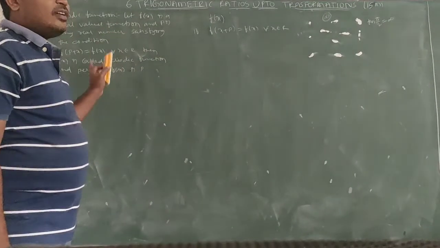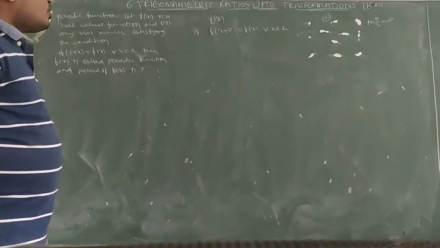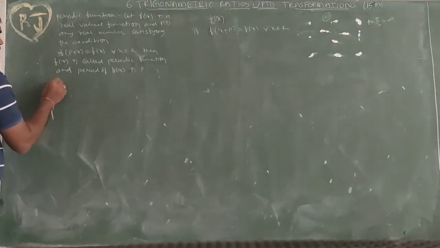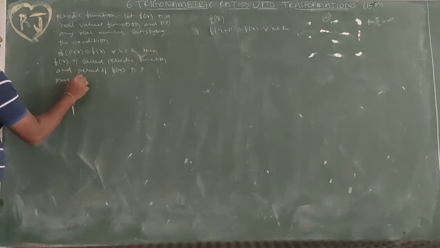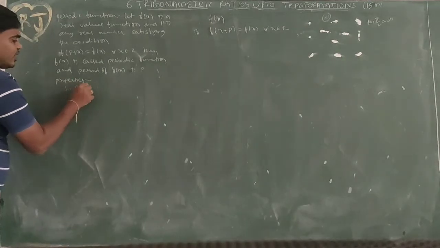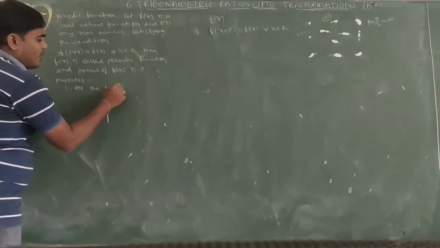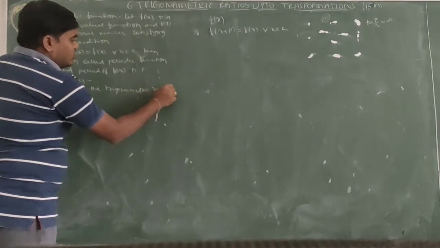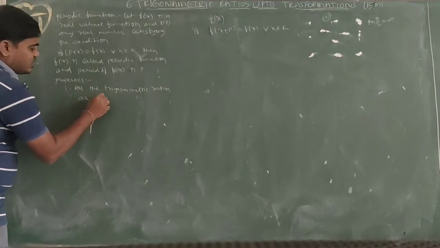Okay, so this is the definition of periodic function. So how does it work? All the trigonometric ratios are periodic functions.